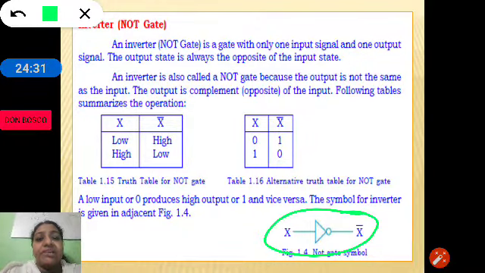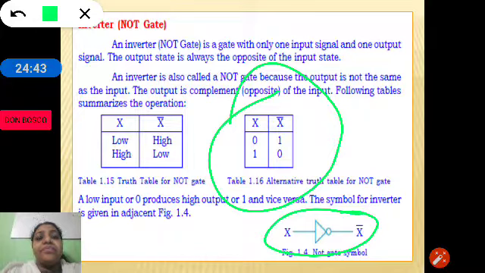That is, if you give input as x, the output is x bar. If the input is 0, the output is 1. If the input is 1, the output is 0. So this is the truth table of the NOT gate, and this is its logic symbol. The NOT gate is also called the inverter.